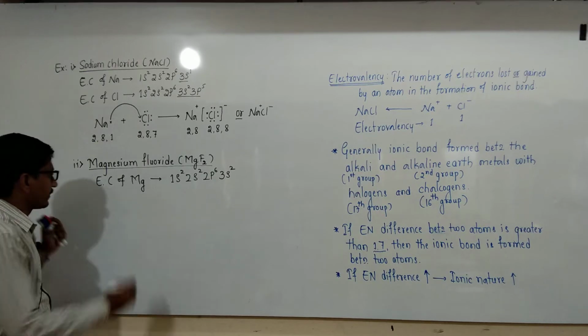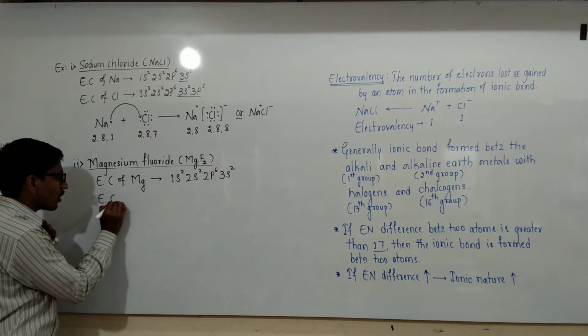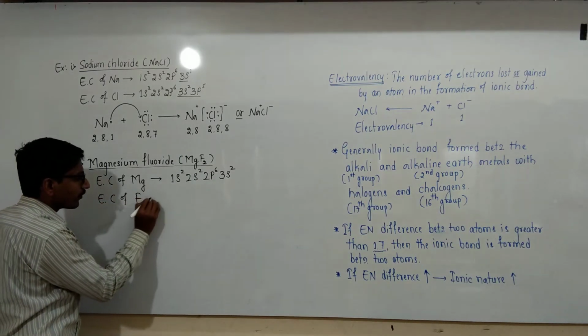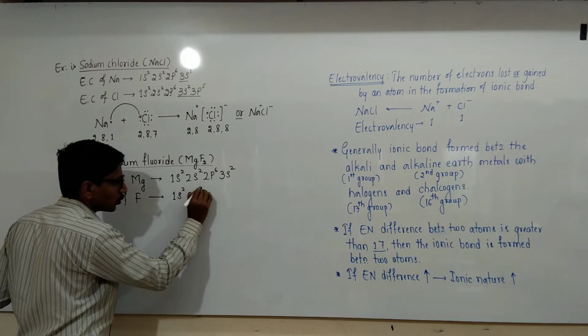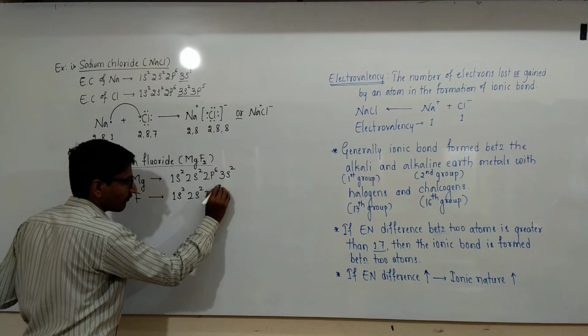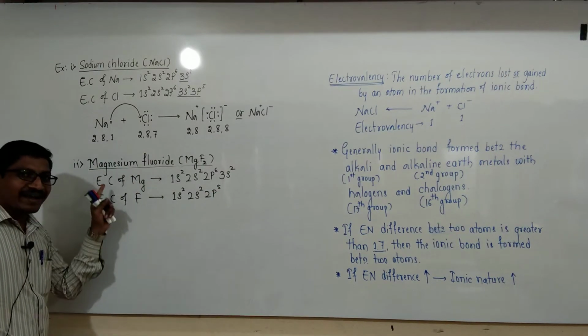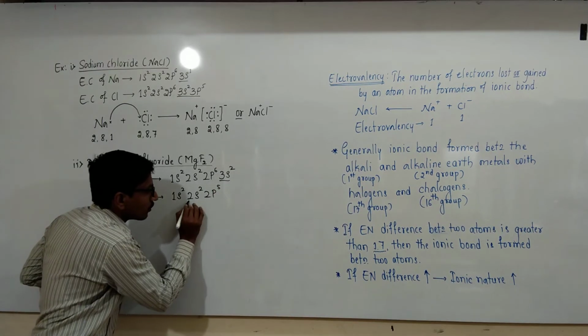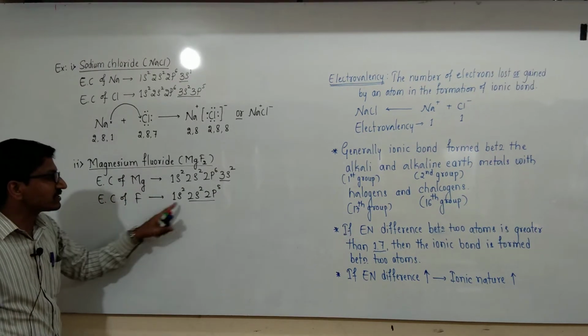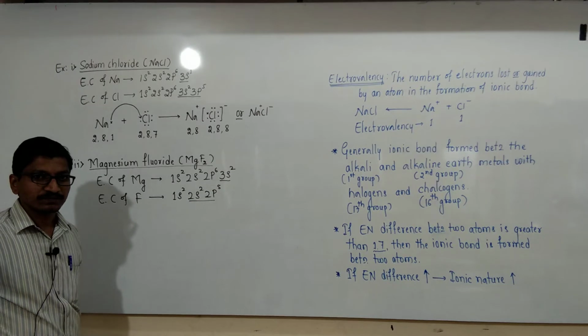Then the electronic configuration of fluorine is 1s2, 2s2, 2p5. Magnesium contains 2 valence electrons and fluorine contains 7 valence electrons.